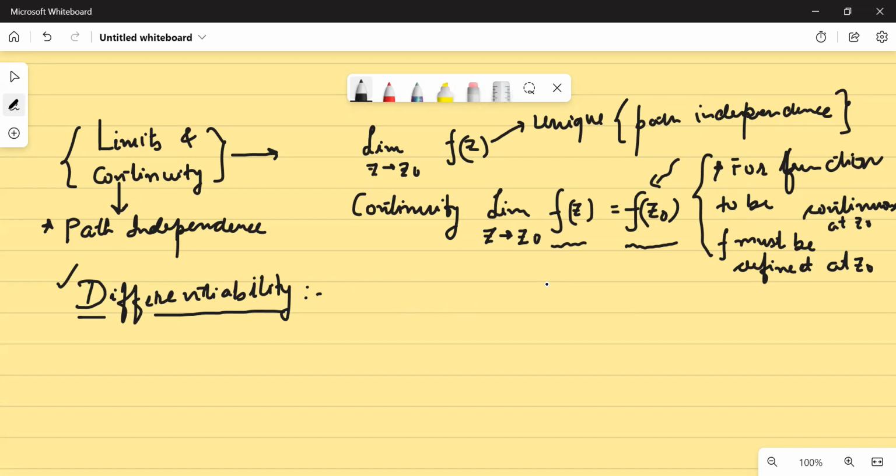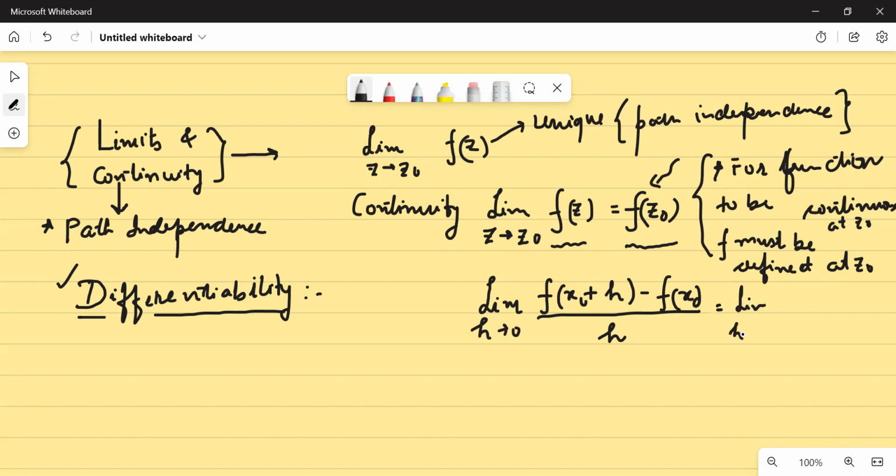Let us move our attention to one variable calculus. If I say my function is differentiable at point x naught, then the limiting values, that is limit h tends to 0 of f(x naught plus h) minus f(x naught) upon h, and limit h tends to 0 of f(x naught minus h) minus f(x naught) divided by minus h, must exist.